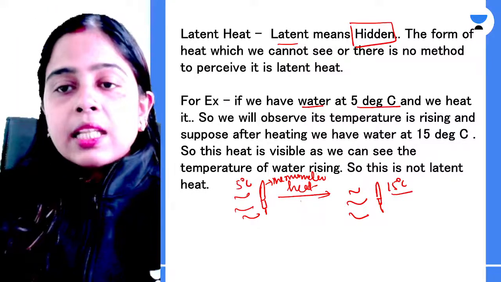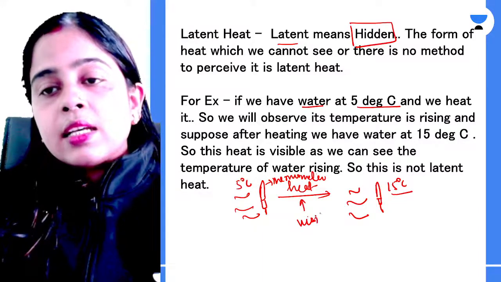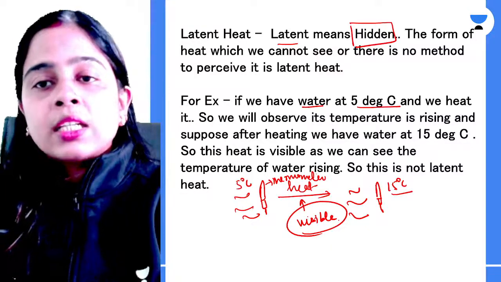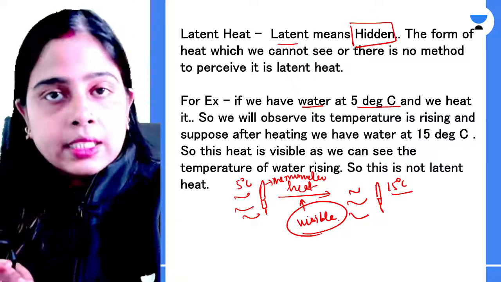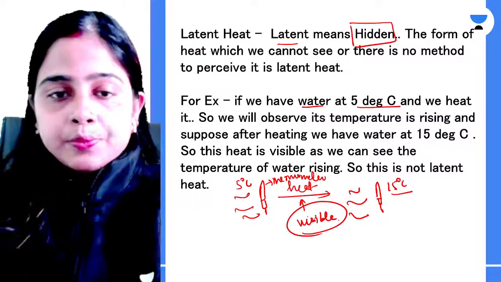That means the heat that we are supplying here is visible. This heat is visible because it is shown as a temperature increase through the thermometer. So this will not be your latent heat. Clear? This is not latent heat. It is the normal heat.